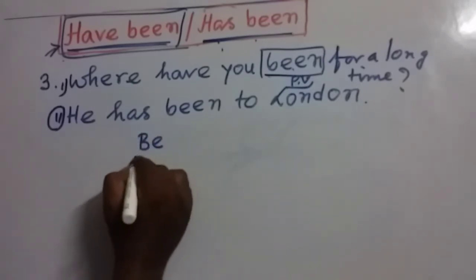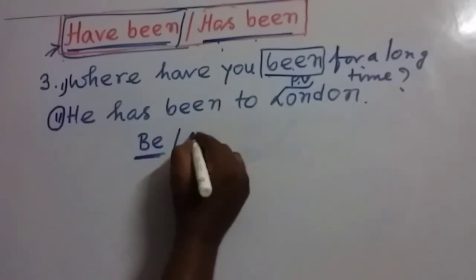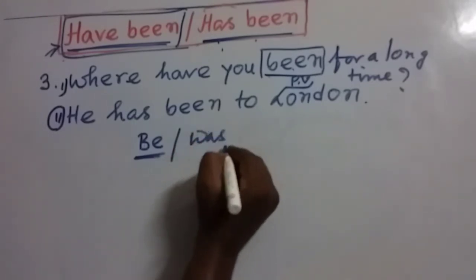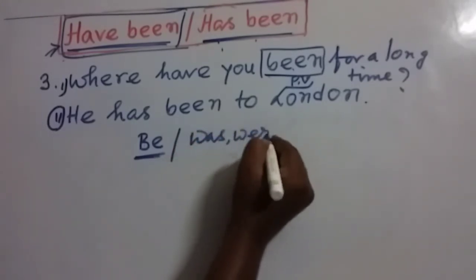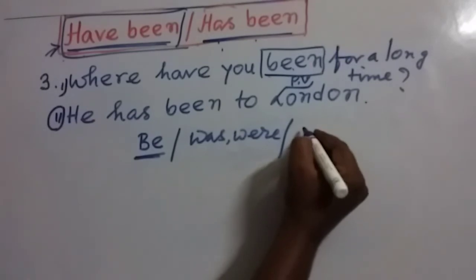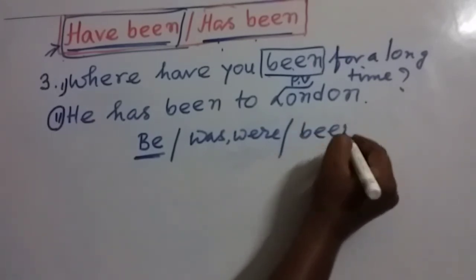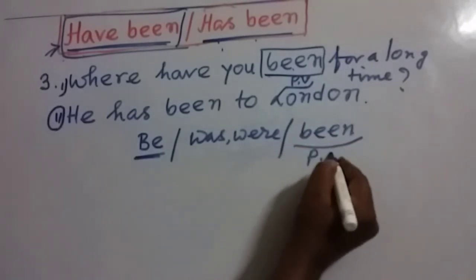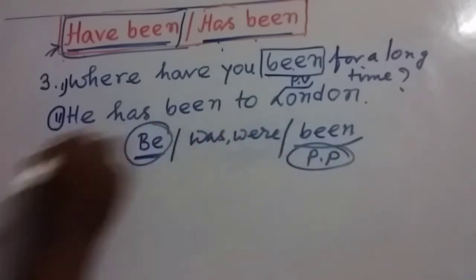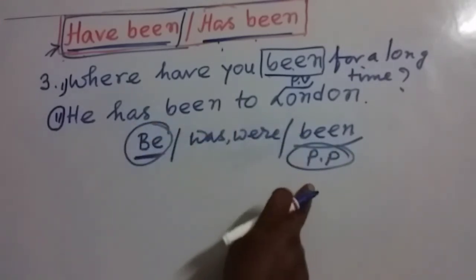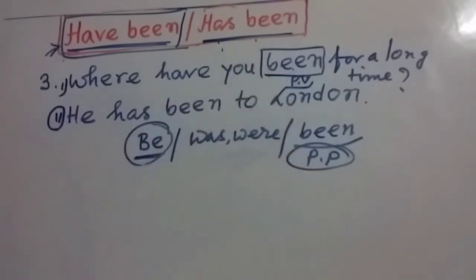This is the present form, and the past form is was or were, and the past participle form is been, B-E-E-N. This is the past participle form of this verb, and we have used the past participle form of the verb be here, or this is the main verb in this sentence.